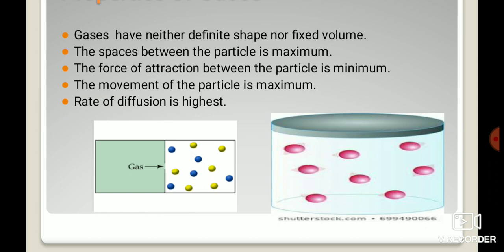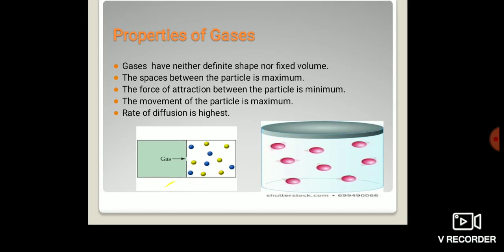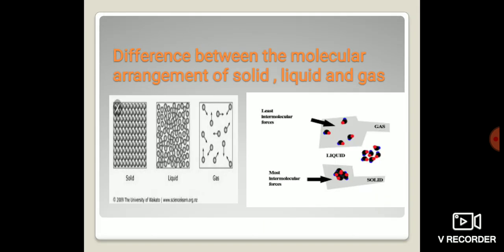The next and the last is that the rate of diffusion is highest. As we all know, the empty spaces between gas particles are large enough, so other matter easily gets the space to occupy, and that is why the rate of diffusion is highest in gases as compared to liquids and solids.